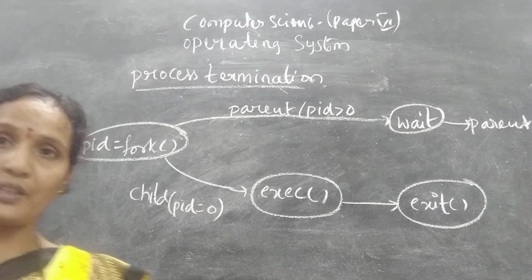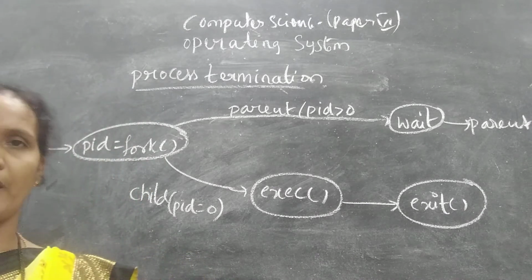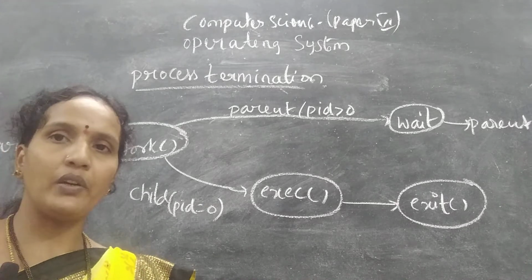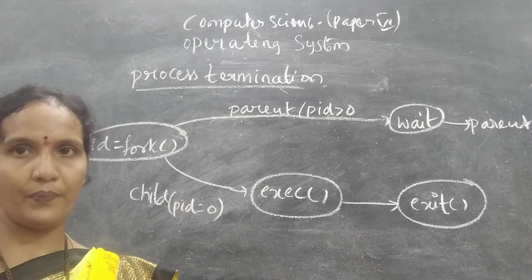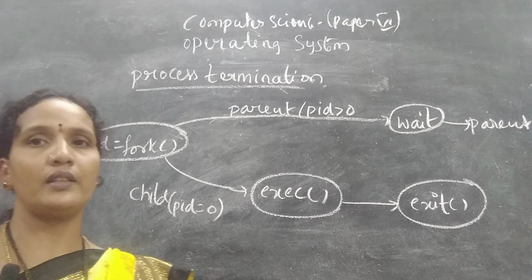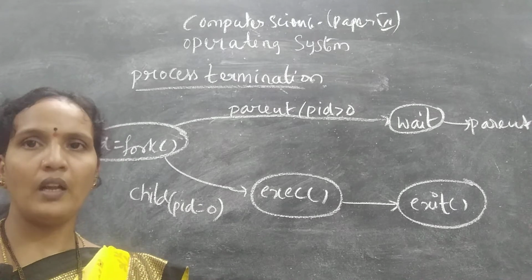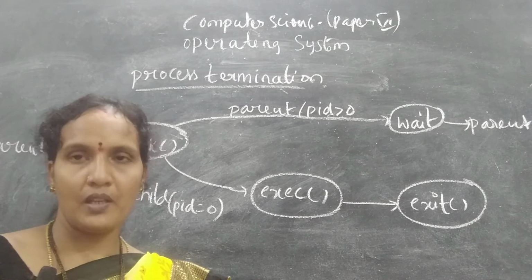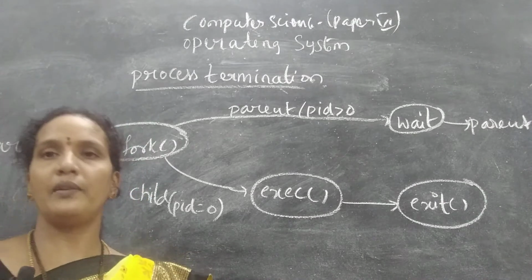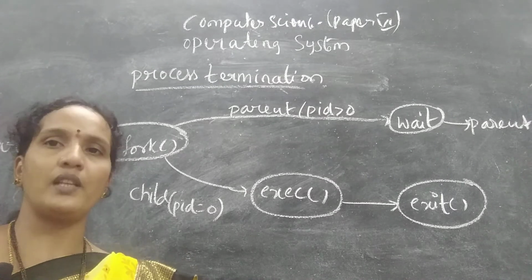So how will you create the process? Process creation is nothing but creating a child process from a parent process. How will you create a child process from the parent process? By using a fork system call. The fork system call is used to create a child process from a parent process. Next, a child process is executed by using exec. And the parent process will wait, using a wait system call, till the execution of the child process completes.